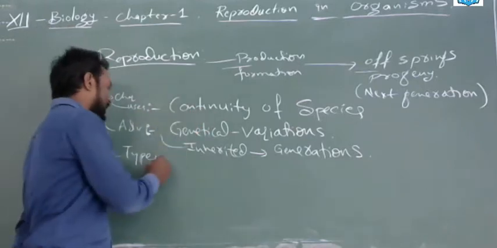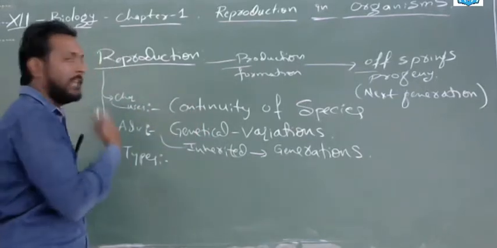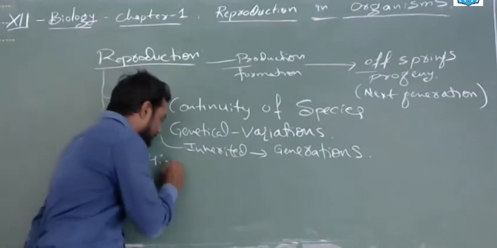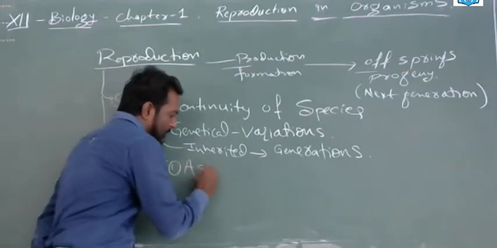Next, types. The reproduction types are two types. One is asexual reproduction.